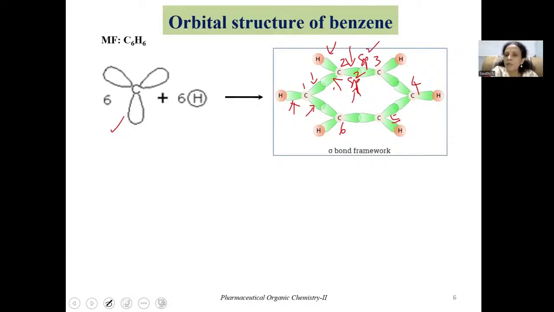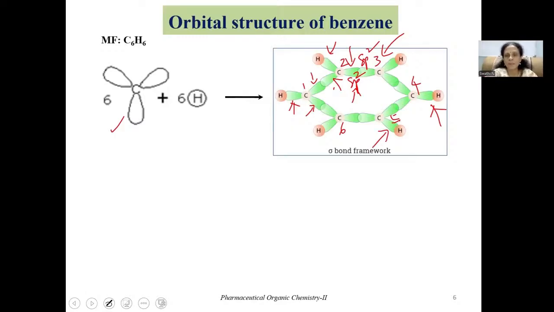Okay, so this is the sp2 hybrid orbital of the second carbon overlapping with the sp2 hybrid orbital of the third carbon. So this is how, due to sp2 overlapping, we get a sigma bond. That is how all the carbon atoms will be involved in the bond formation due to the overlapping of the sp2 hybrid orbitals of the neighboring carbon. That means at each carbon, 2 sp2 hybrid orbitals out of 3 will be overlapping with the neighboring carbon atoms' sp2 hybrid orbitals. Okay, so at each carbon now, one sp2 hybrid orbital is left over.